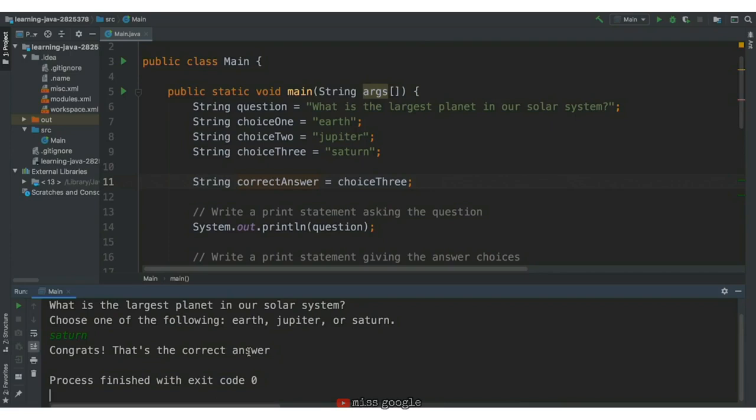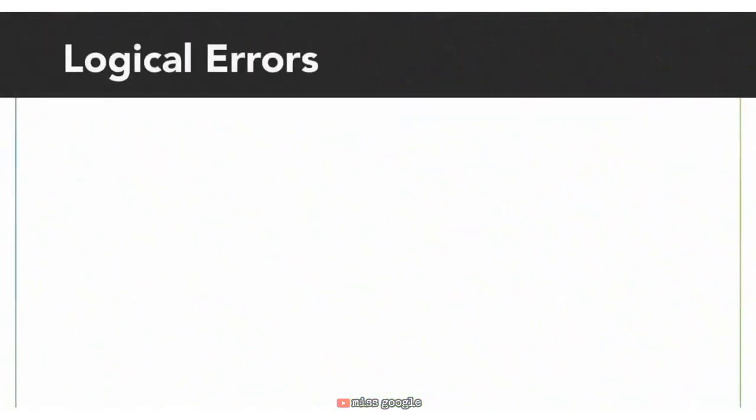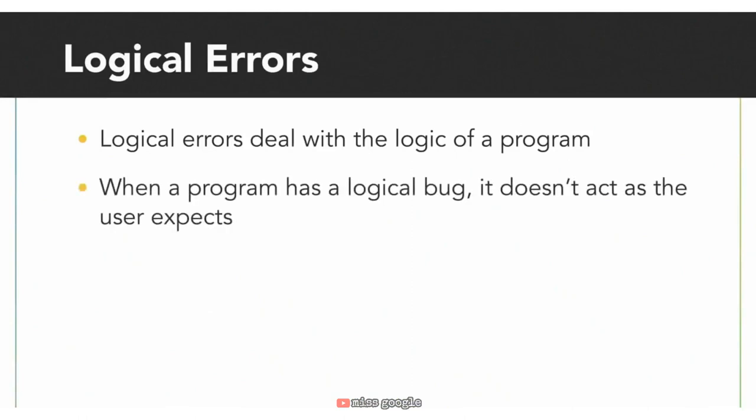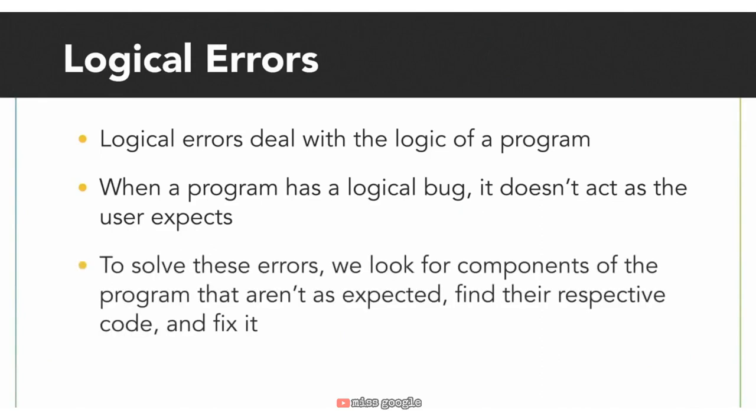These errors are different from syntax errors because they deal with the logic of our program. We call these errors logical errors. A logical bug is an error where the program is able to run, but it doesn't act as the user expects, and that's exactly what we're seeing here. Jupiter is the correct answer, but the program doesn't know it's the correct answer. In order to debug this, we often look for parts of the program that aren't working as expected, find its respective code, and in this case, add some print statements to find it and fix it.